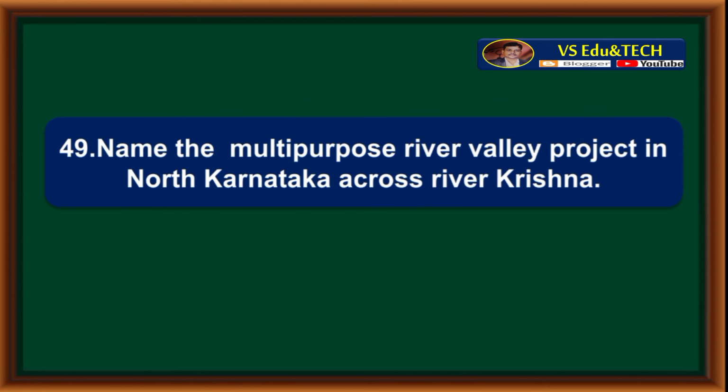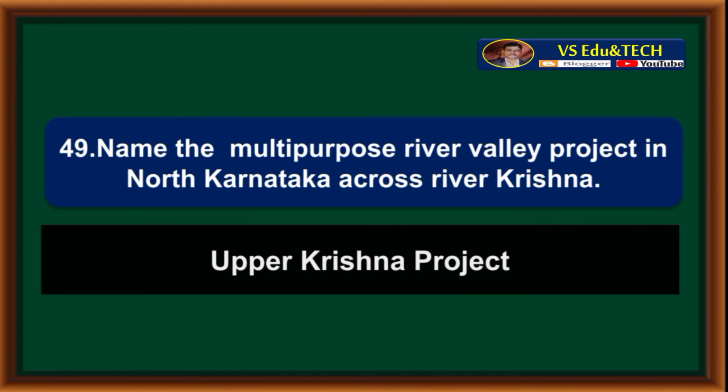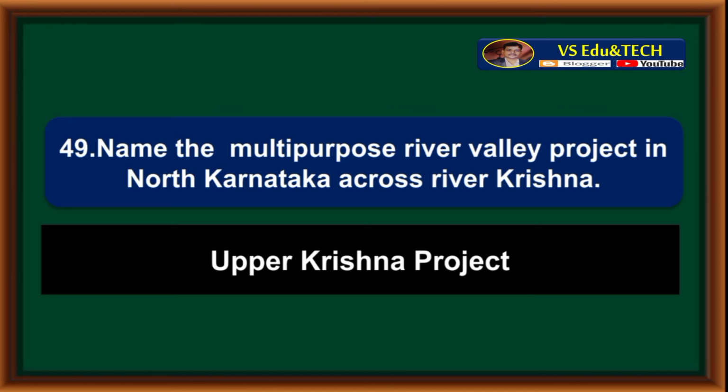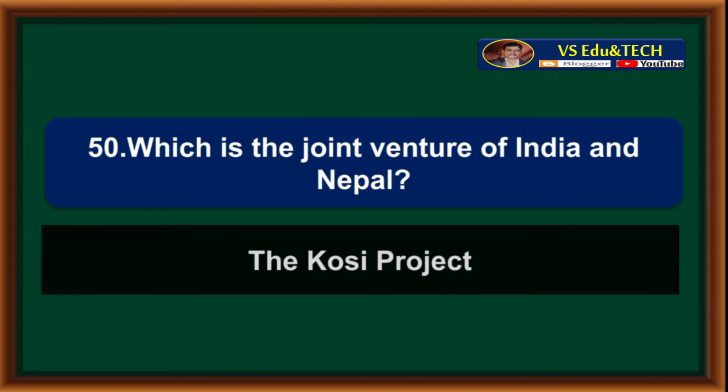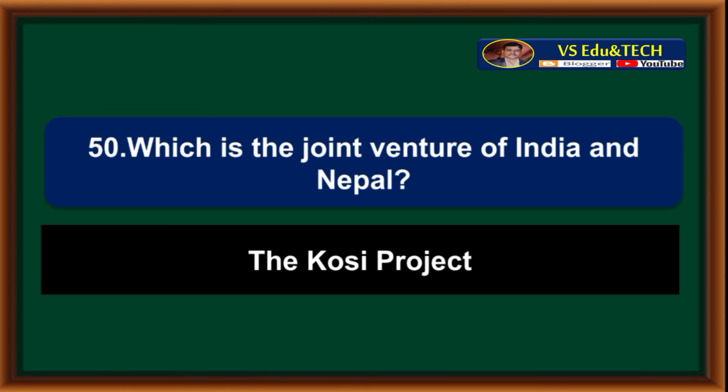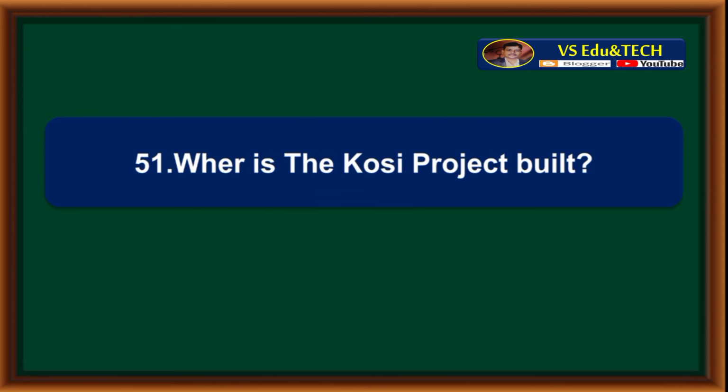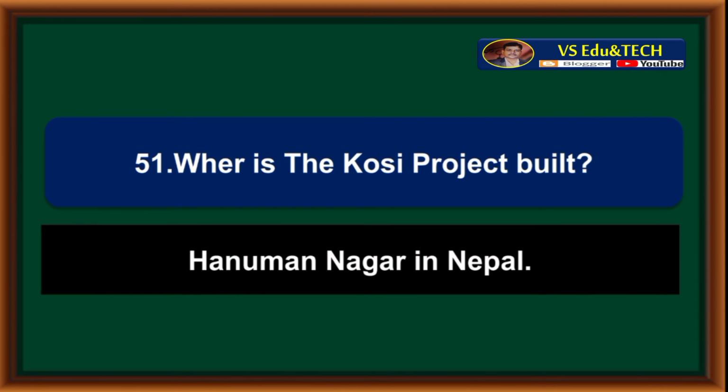Name the multipurpose river valley project in North Karnataka across river Krishna. Upper Krishna project. Which is the joint venture of India and Nepal? The Kosi project is the joint venture of India and Nepal. Where is the Kosi project built? Hanuman Nagar in Nepal.